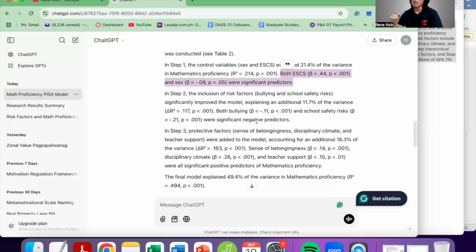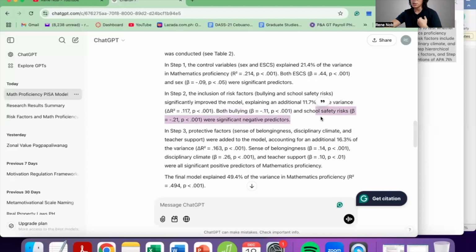In step 2, the inclusion of the risk factors, bullying risk factors, significantly improved the model, explaining additional 11.7% of the variance. And then both, so that's what they did. So in here, they reported the coefficients for bullying and for school safety risk in Model 2.